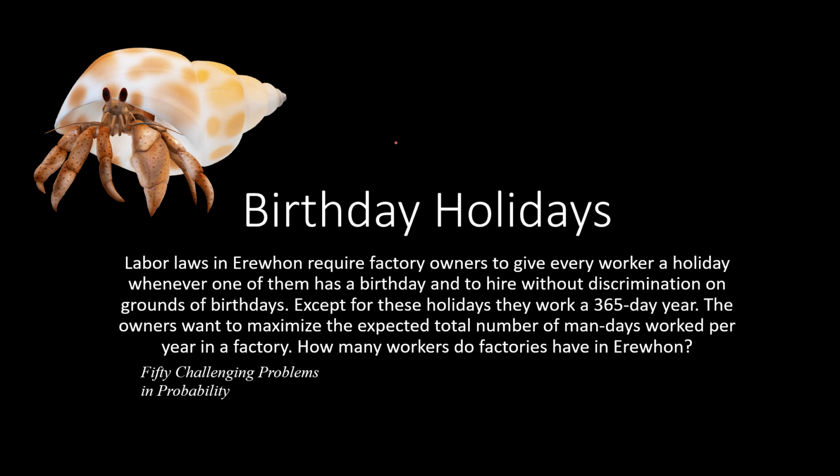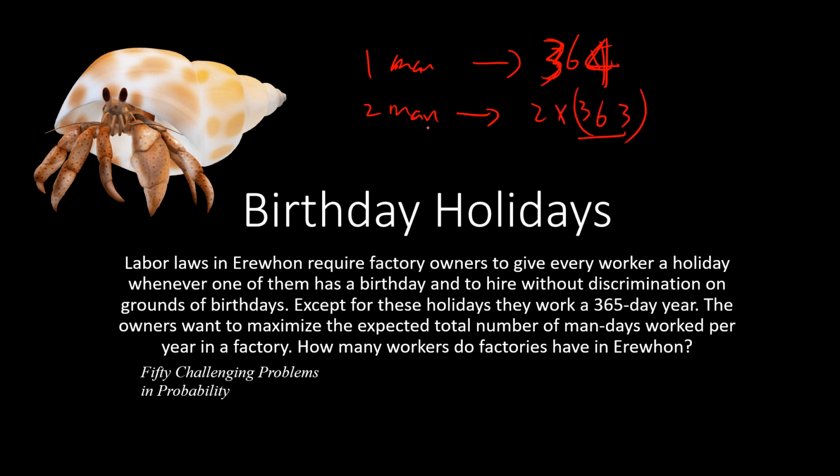Okay, let me explain it. Suppose you have one man, then they work 363 days because at the birthday time he does not have to work. Suppose you have two men and they have different birthdays, then you have 2 times 363, so it's close to this. This is approximate. If two men have the same birthday, then their working time is this.